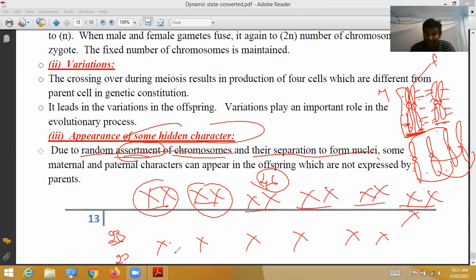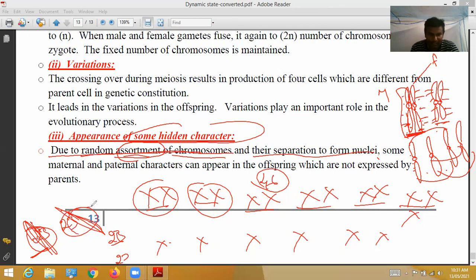So those 23 chromosomes, two sets of 23 are formed. In between these 23 a combination happens, and in between these 23 a combination happens. Such a combination takes place in meiosis. That is called random assortment. So in this one, 23 chromosomes are randomly combined with each other and form 23 chromosomes.